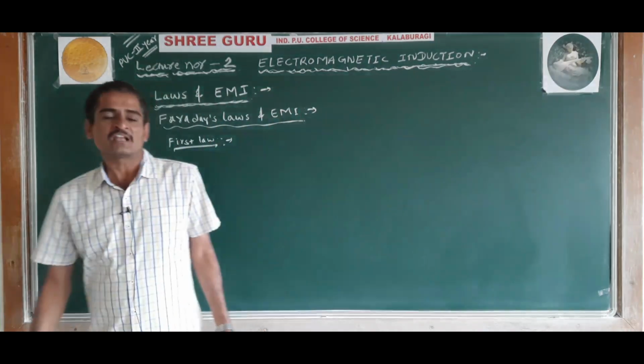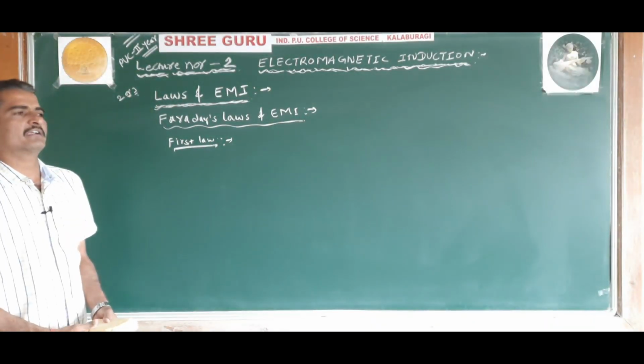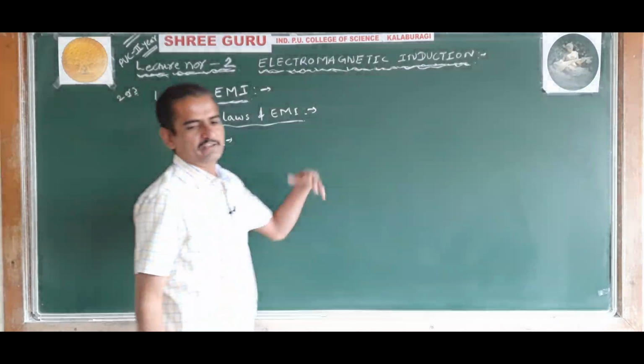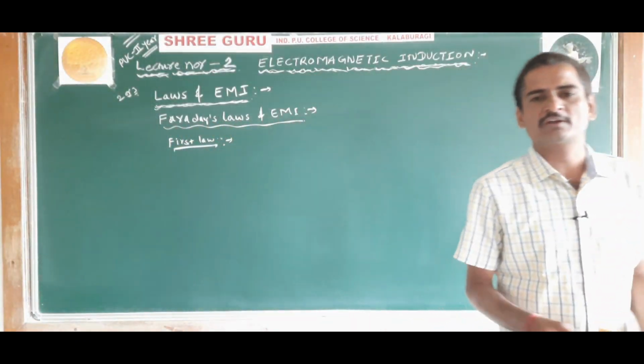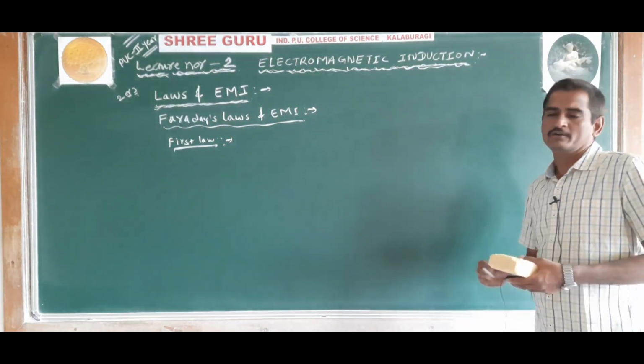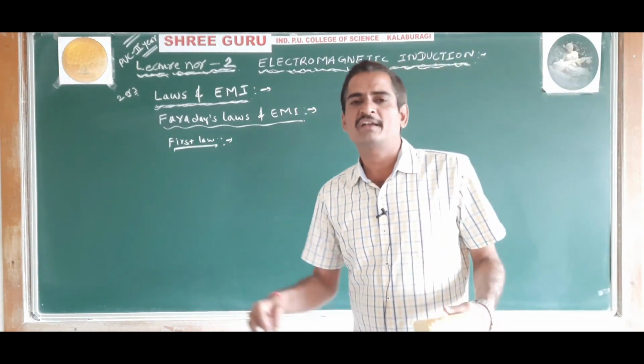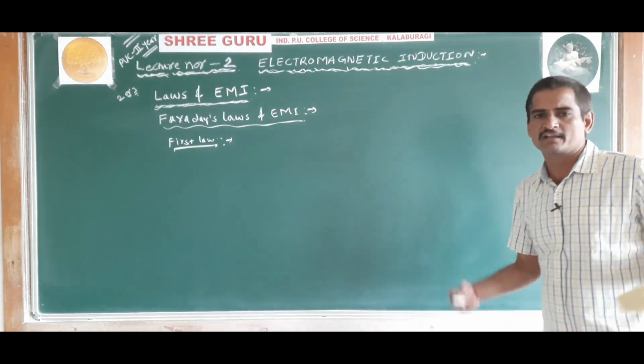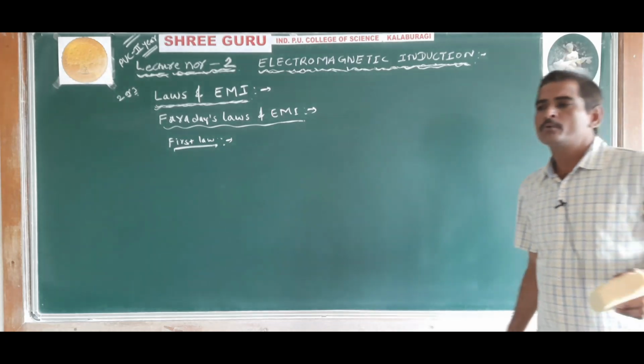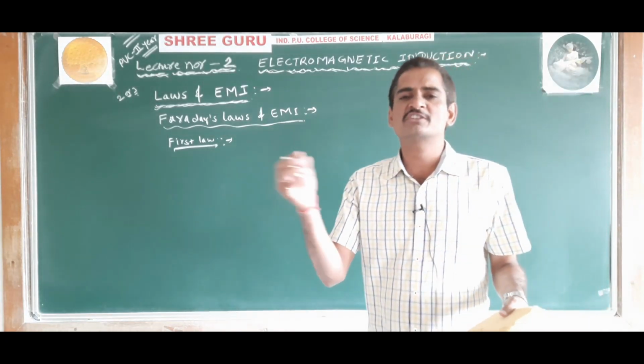So from this we understand, we have seen this law in the previous experiment; from that experiment only these laws are derived.